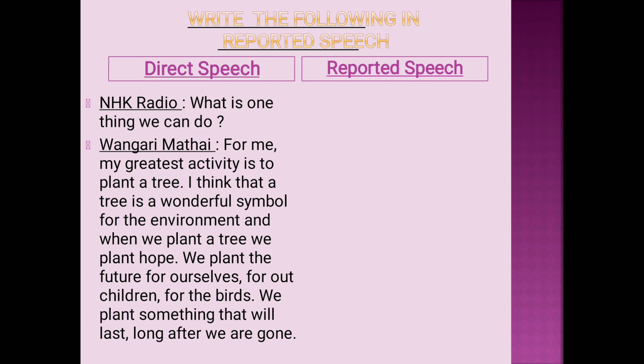I think that a tree is a wonderful symbol for the environment. And when we plant a tree, we plant hope. We plant the future for ourselves, for our children, for the birds. We plant something that will last long after we are gone." So now change these sentences into reported speech. I hope you will change them definitely.